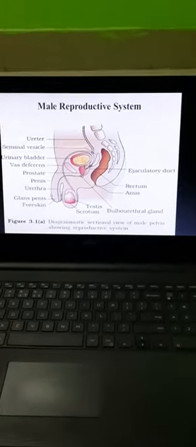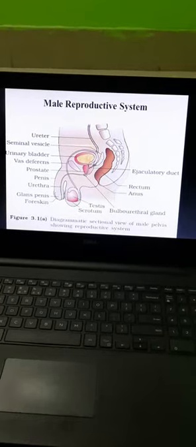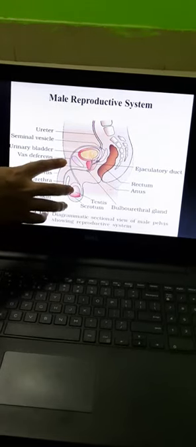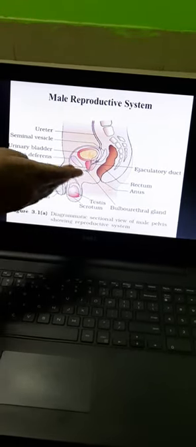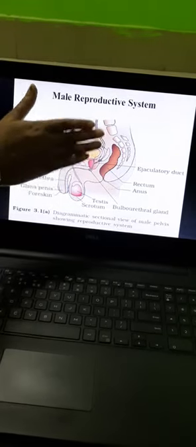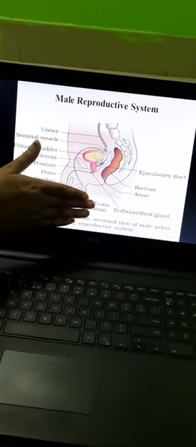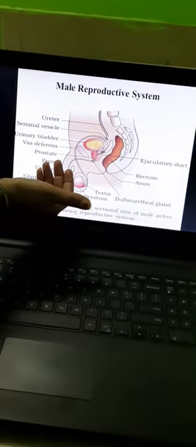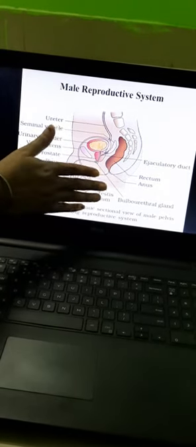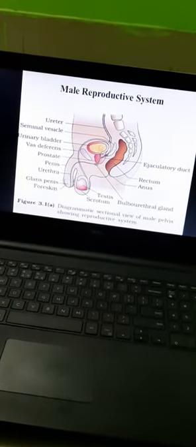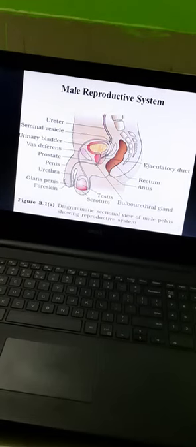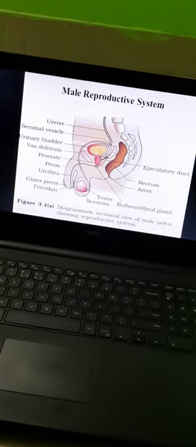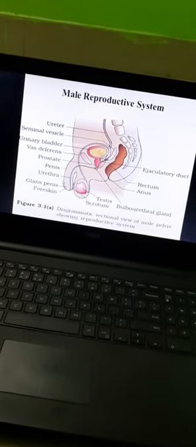Next, the testes are situated outside the abdominal cavity within a pouch called the scrotum. So this pouch is known as the scrotum, which is situated outside the abdominal cavity. So in humans, or precisely in males, the reproductive system is protruding out from the abdominal cavity. Why is it situated there? Because the scrotum helps in maintaining a lower temperature of the testis. Lower temperature means what? Approximately 2 to 2.5 degrees Celsius lower than the normal body temperature.